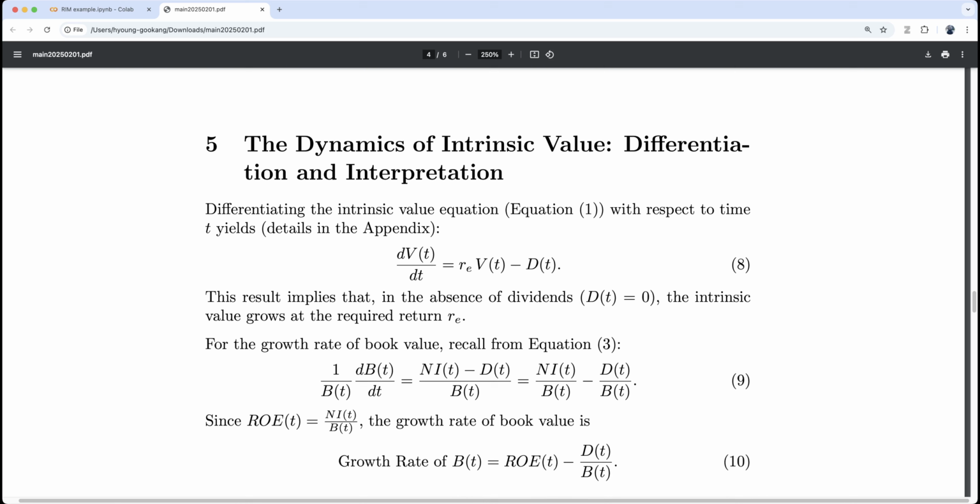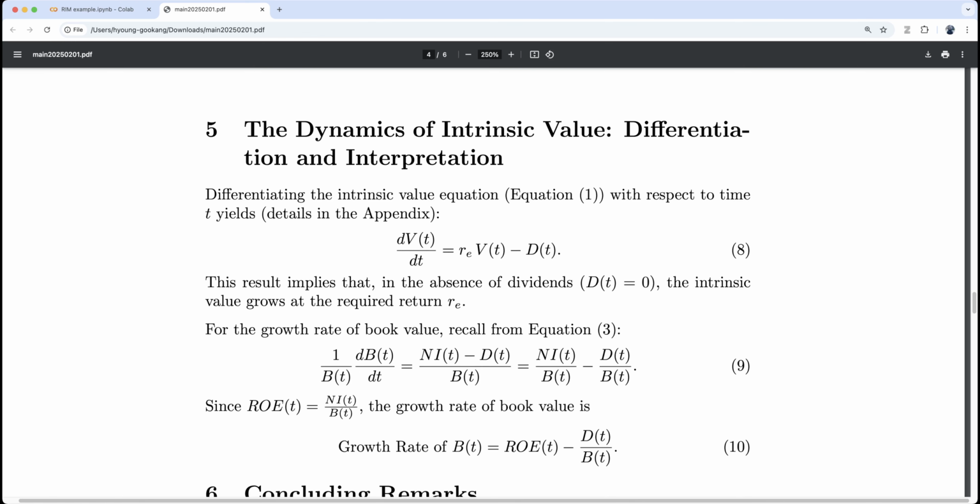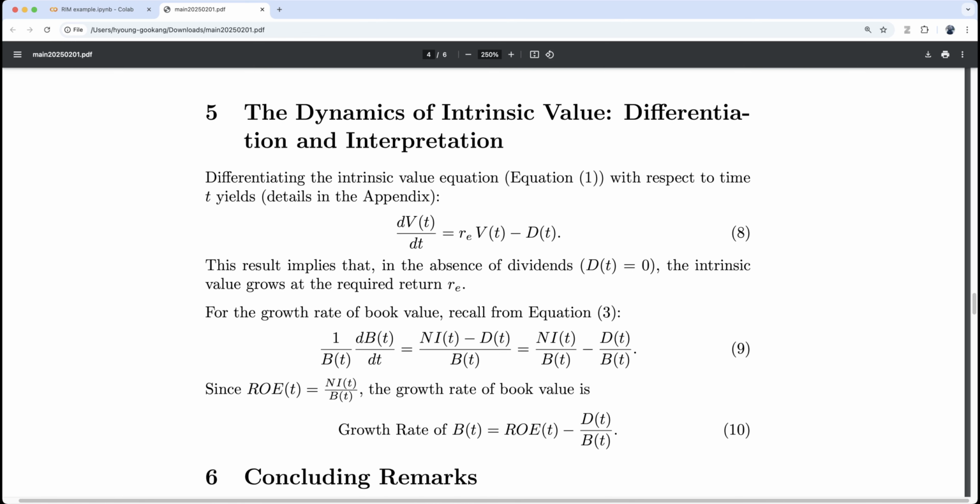For the growth rate of book value, recall from equation 3, then of course this one, and the ROE is NIt over Bt. So growth of book value is ROE minus dividend over book value. If we divide this one with Vt, then of course the growth rate of Vt is cost of equity minus dividend yield.